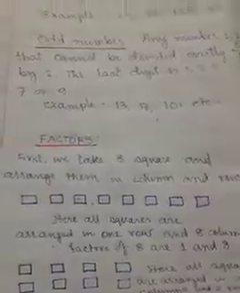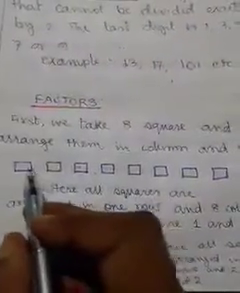First, in order to understand about the factors, what do we have to do? First we take 8 squares or 8 circles or any 8 similar figures, and arrange them in columns and rows. Look here, we have 8 squares and I have arranged them in 8 columns, 1, 2, 3, 4, 5, 6, 7, 8, and 1 row.